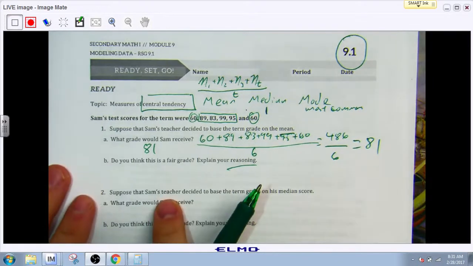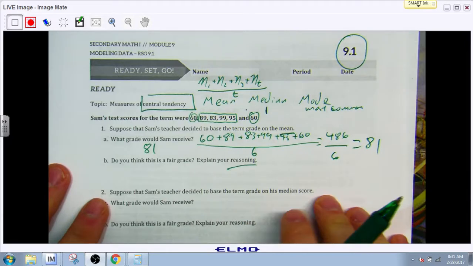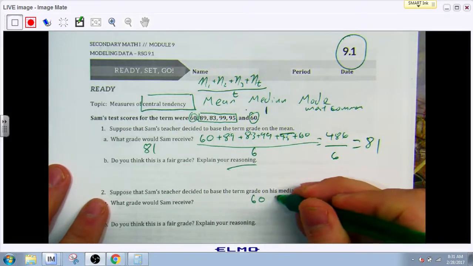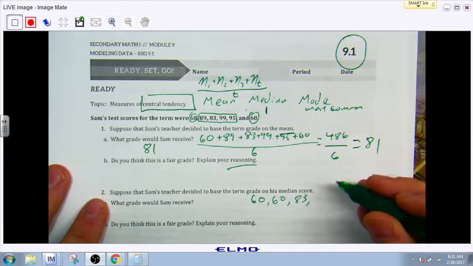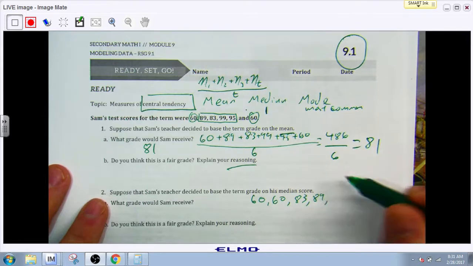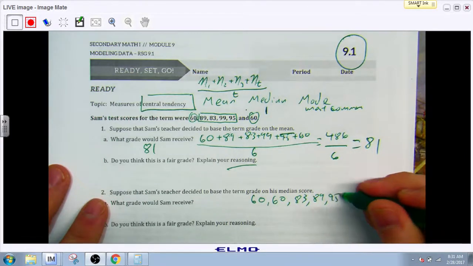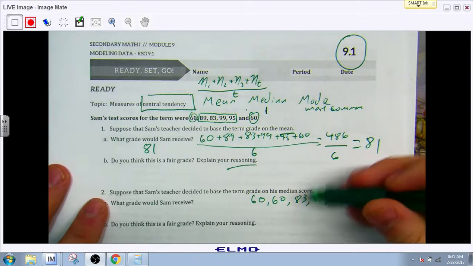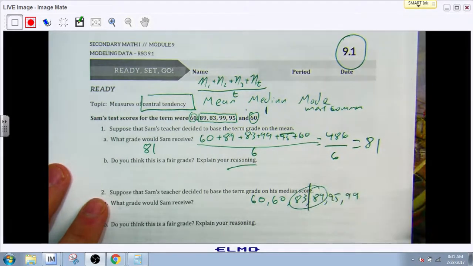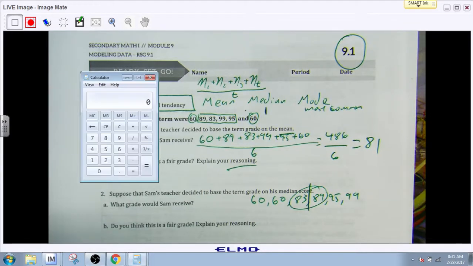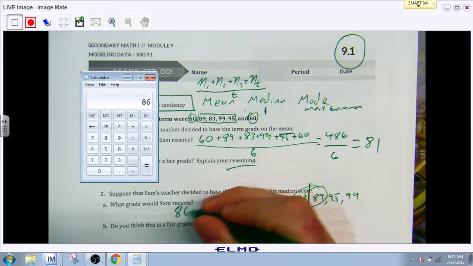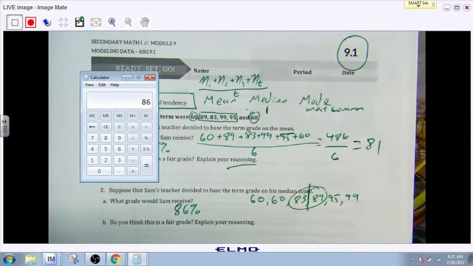And then number 2 is going to ask you to do it by the median score, so we would line them up in order. So we got 60, 60, the next lowest one was an 83, next lowest one was 89, next lowest one was a 95, and the next lowest was a 99. We'd find our midpoint, which is right here. Now we have 2 numbers that split the midpoint. There isn't a number exactly in the middle. So what we would do here is 83 plus 89, and then divide that by 2. We would average those so that he would get an 86%. And then we get to decide which one we think is fair.